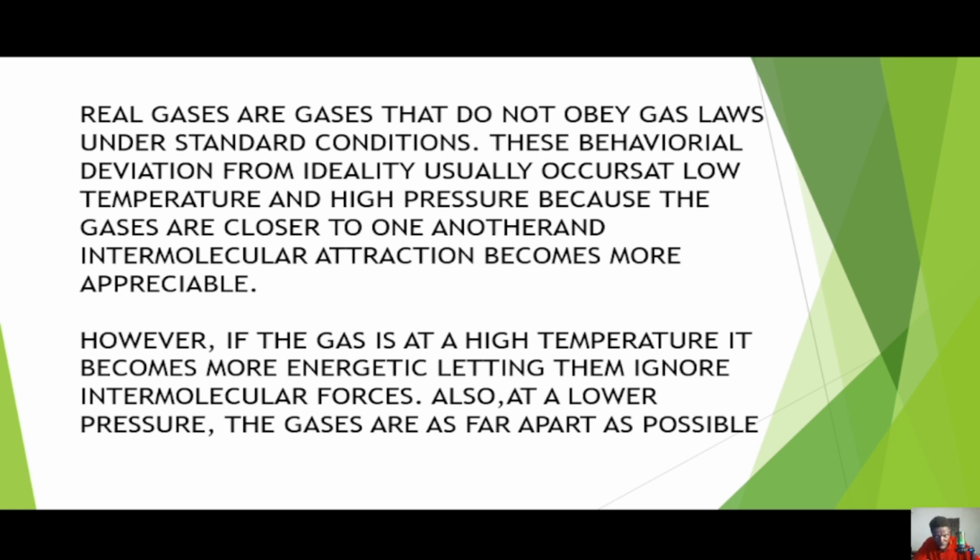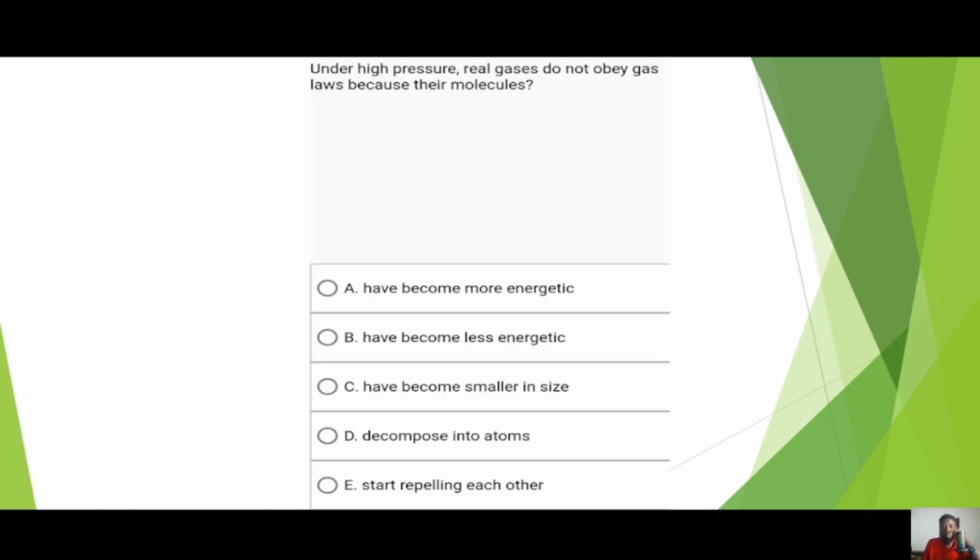On the other hand, a gas exhibits real properties at low temperature and high pressure. Low temperature, because it makes the gas less energetic, and high pressure, because it makes the gas compressible and compact. Hence, the effect of the intermolecular forces will now be more noticed. So let's try this question to buttress our understanding of the concept of real gases and ideal gases.